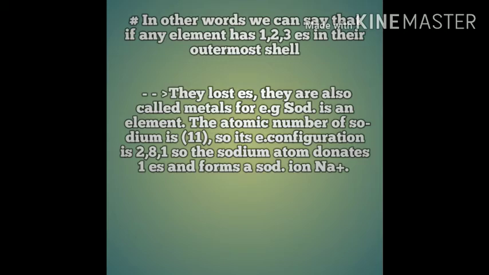Aluminium is also a metal. The atomic number of aluminium is 13, so its electronic configuration is 2, 8, 3. It has 3 valence electrons. It donates 3 electrons and forms a stable aluminium ion. So aluminium is a metal because it has 3 electrons in its outermost shell.